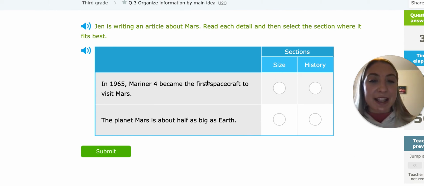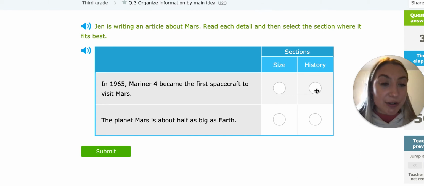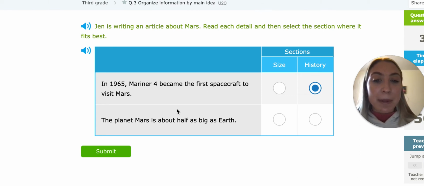So we have size and history. This sentence is talking about the spacecraft, the first one that got to go to Mars. So that's not talking about the size of the planet, but the history, because they're saying in 1965, the first spacecraft got to visit. So that would belong in the history section. But this sentence is talking about how it's half as big as Earth.